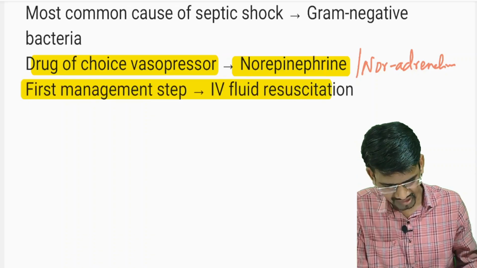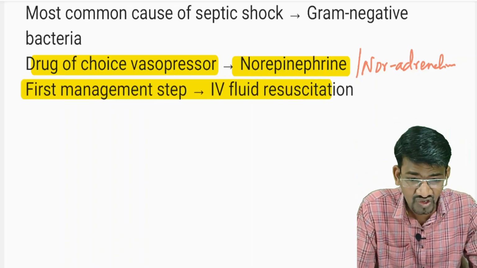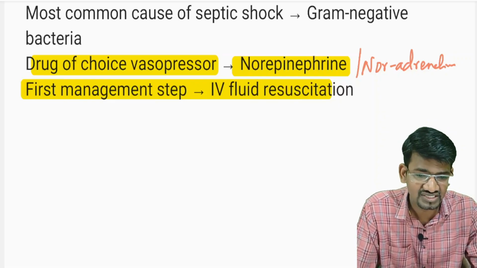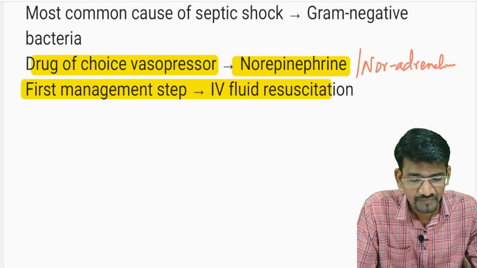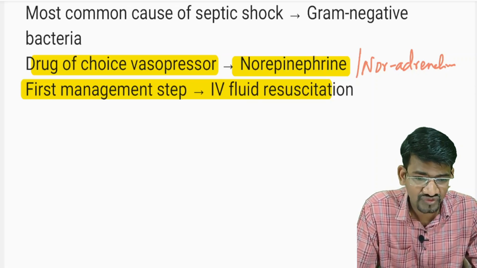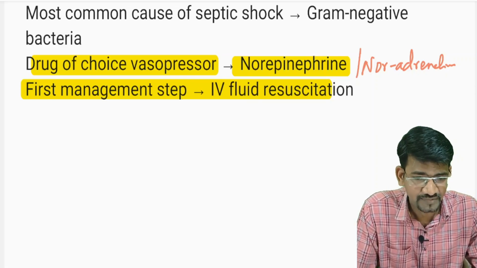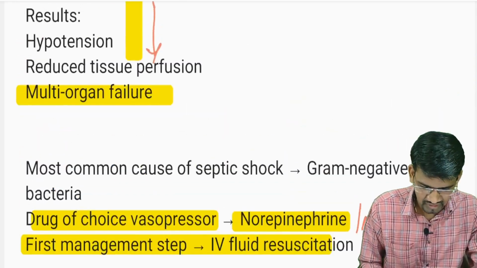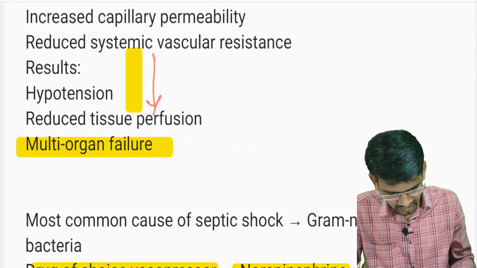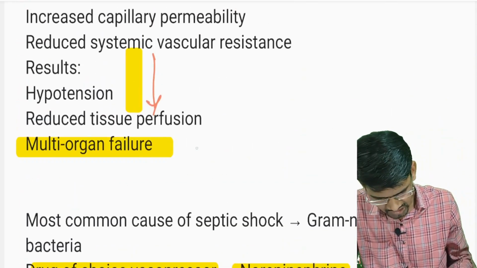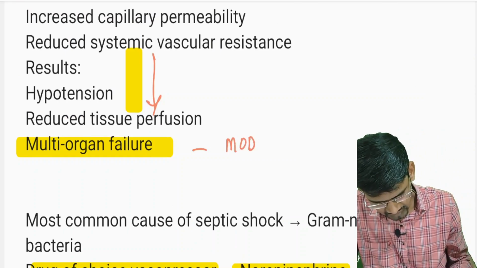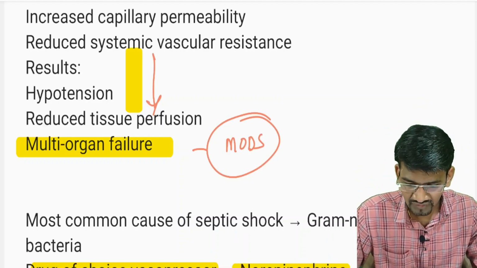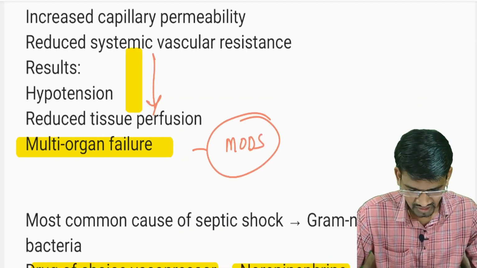Fluid volume we have to increase, and we have to start with noradrenaline, which will increase the peripheral vascular resistance, and thereby improve the BP, and thereby improve the venous return to the heart. So this is how noradrenaline works. Here the patient will end up with MODS, multi-organ dysfunction syndrome, or organ failure in this condition.